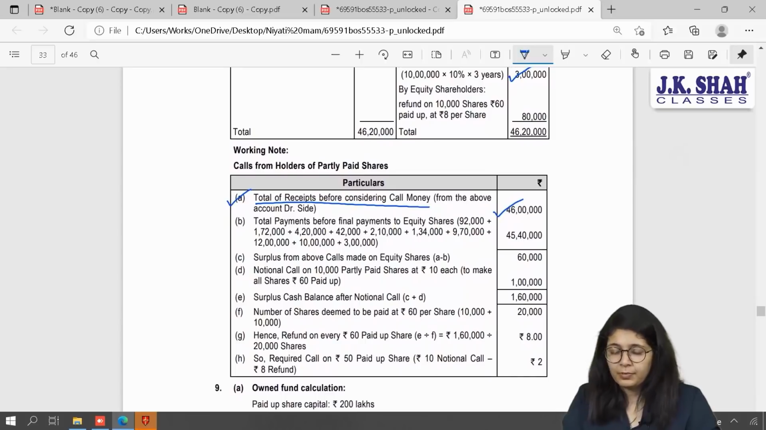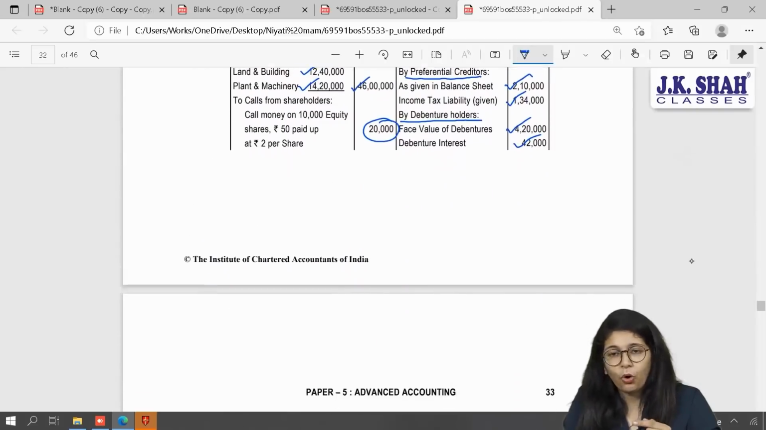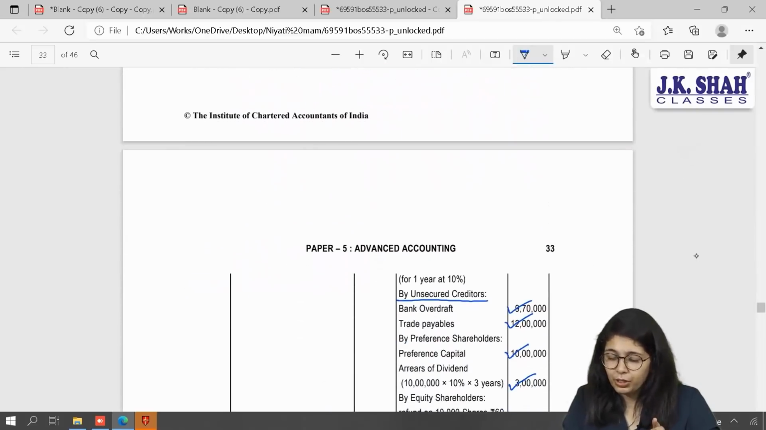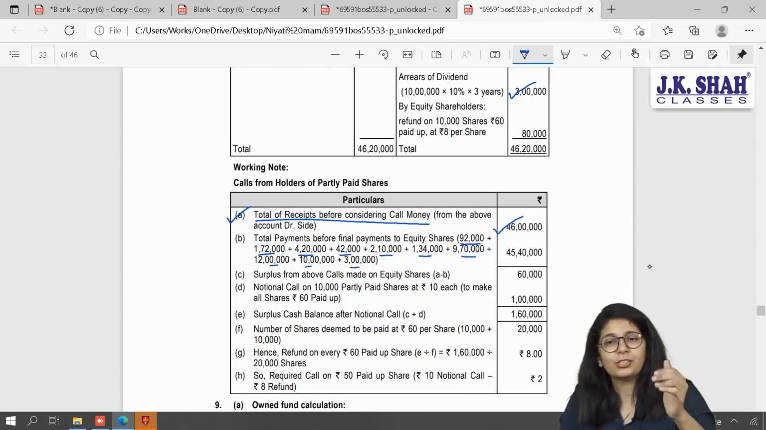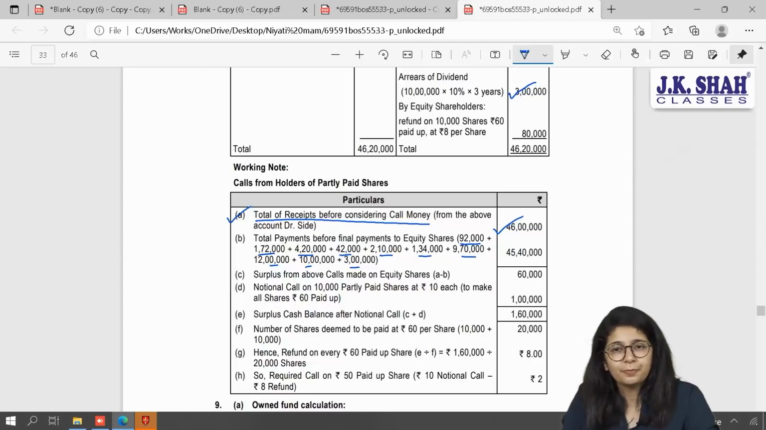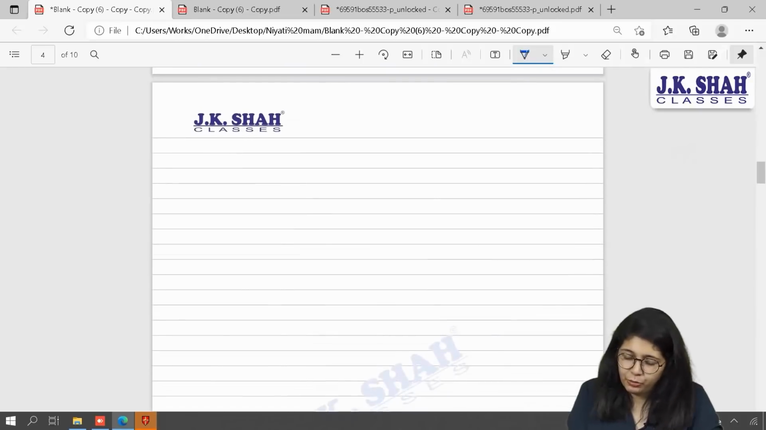Let us see. Now tell me, what was the total cash available before making a call? 46 lakhs. And out of this 46 lakhs, you have made all these payments. Start taking the total. You will realize you have paid 92,000, 172, 420, 42, 2 lakh 10, 134, 970. These are all the payments we just now discussed except equity shares. Total amount paid is 45 lakh 40,000. That means balance available for equity is only 60,000 rupees. Now, with the help of this balance, we are going to find out our amount.